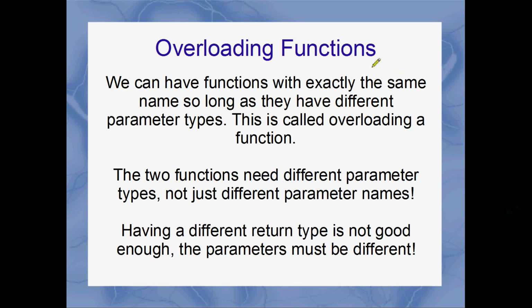So today we're going to look at overloading functions. We can actually have more than one function with exactly the same name in C++, so long as they have different parameter types. It's called overloading a function. So the two functions need different parameter types, not just different names for their parameters. We'll have a look at an example of this at the end, but the other thing to be careful of is that having a different return value isn't good enough. The actual parameters have to be different.